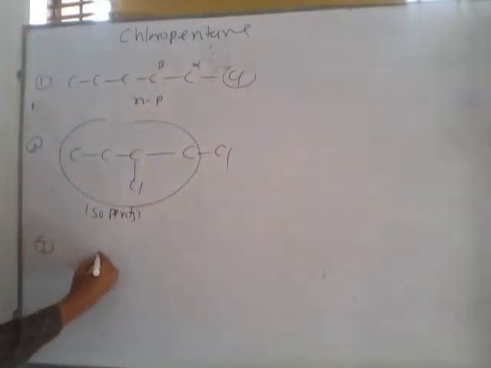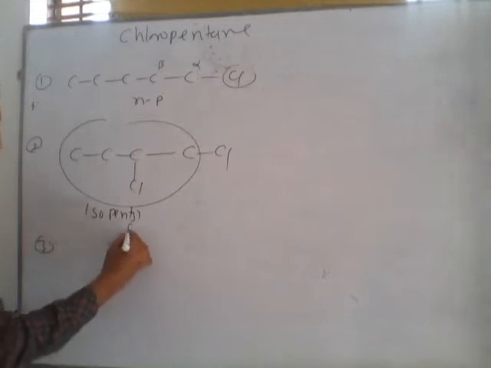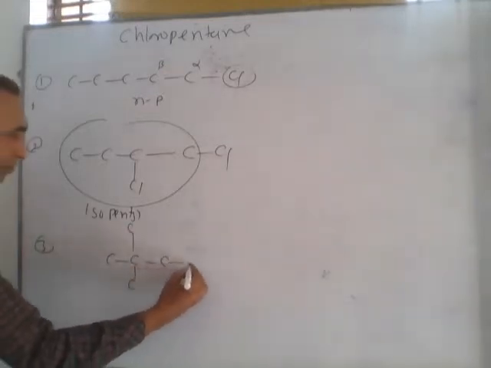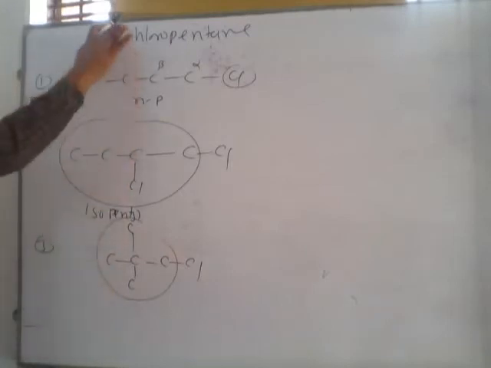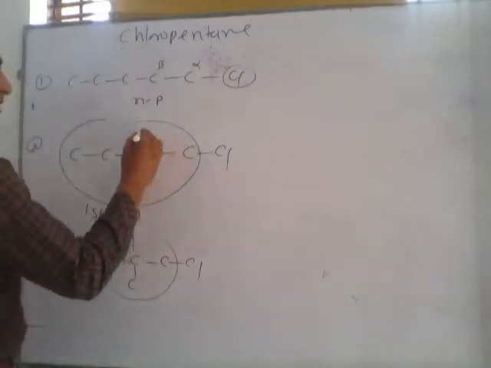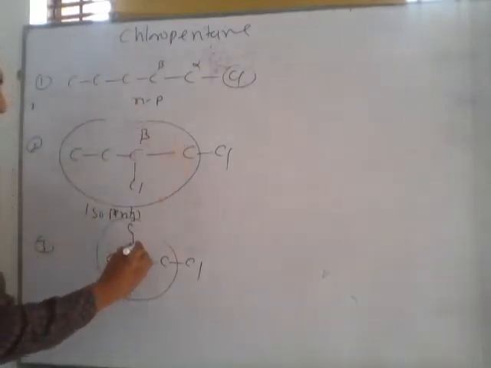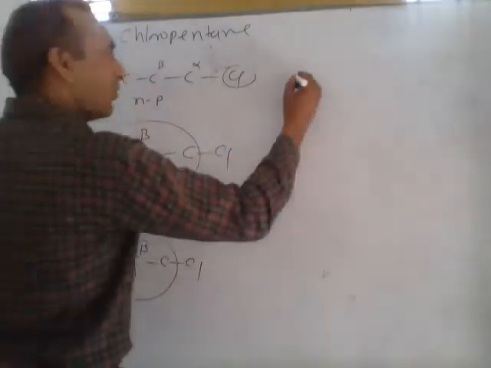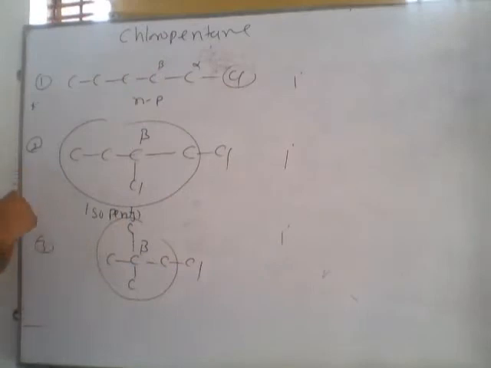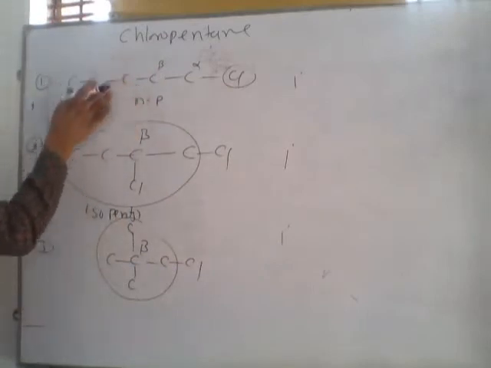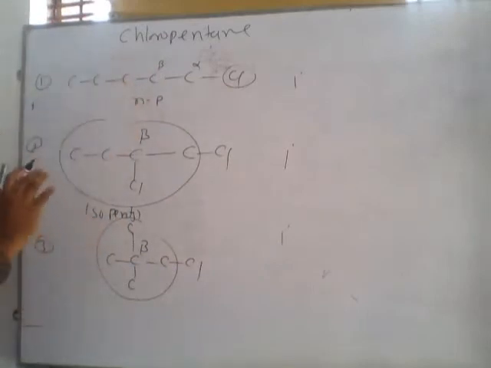Third, the name of this compound is neopentyl chloride. In all these compounds, there is only 1 beta carbon. So these are primary. But on the basis of different chain, actually this is called chain isomerism, otherwise skeleton isomerism.